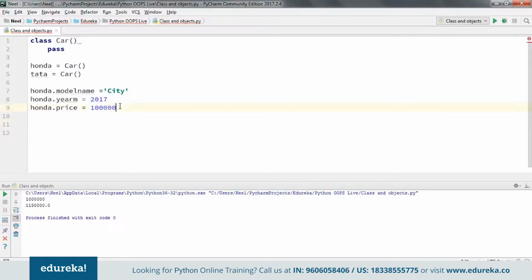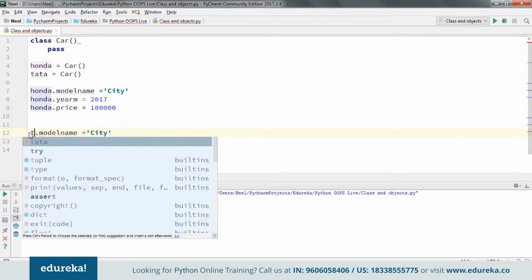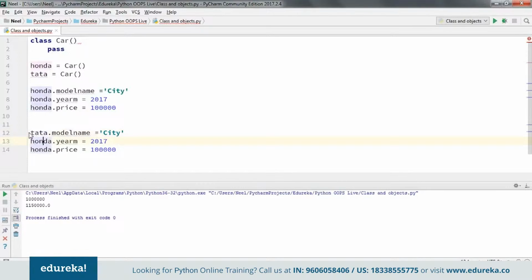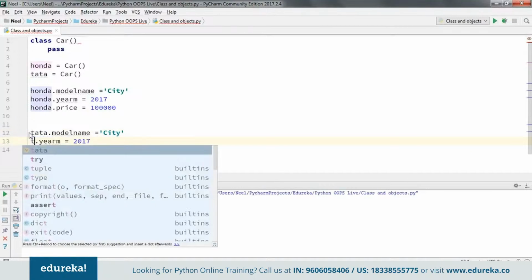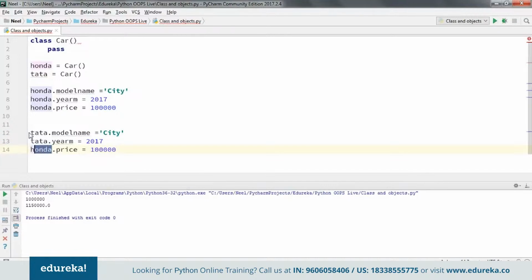Now let me copy the same and create an object for the Tata car as well. Here let me just change it to Tata, and let's say this is Bold. Let's keep the year the same, or let me reduce it to 2016, and let me reduce the price to 6.